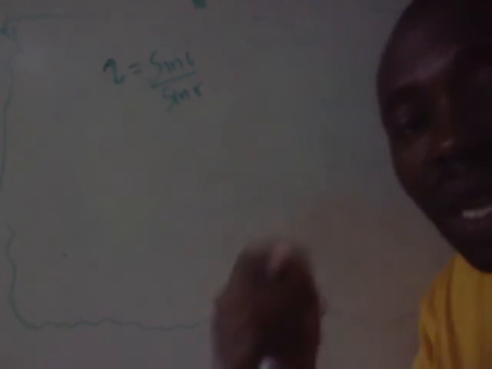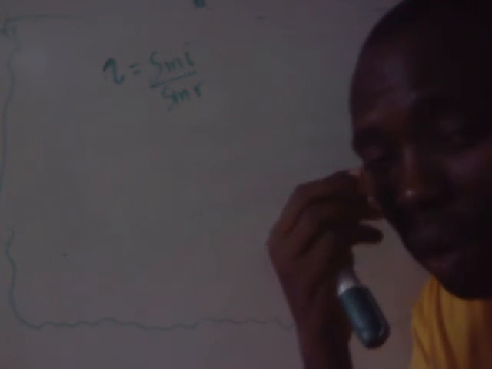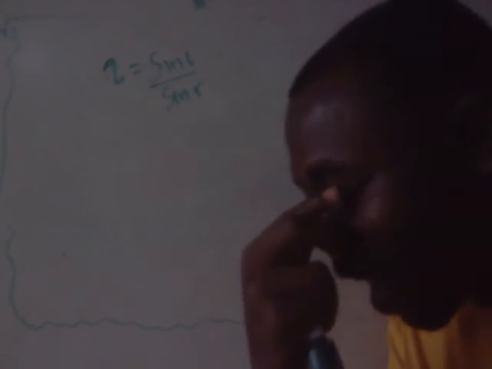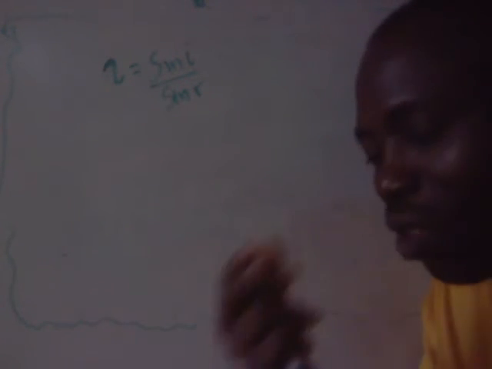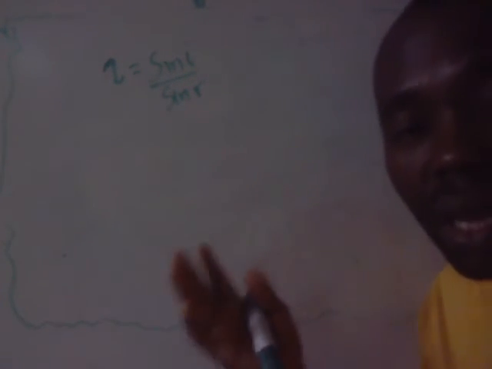Number 1, the human eye is a biological organ. The camera is a mechanical device.